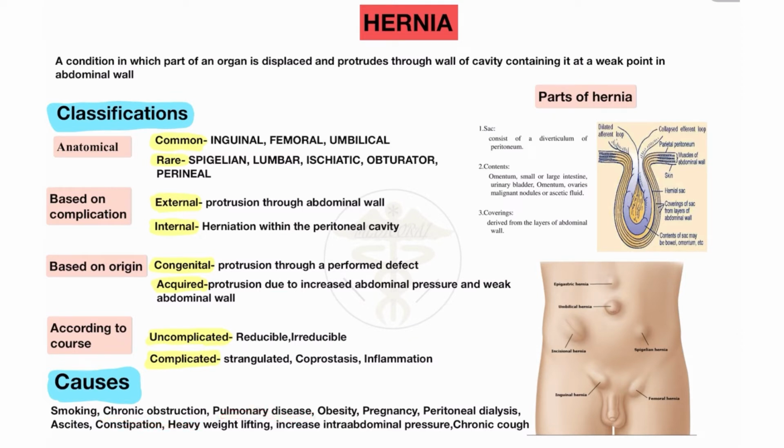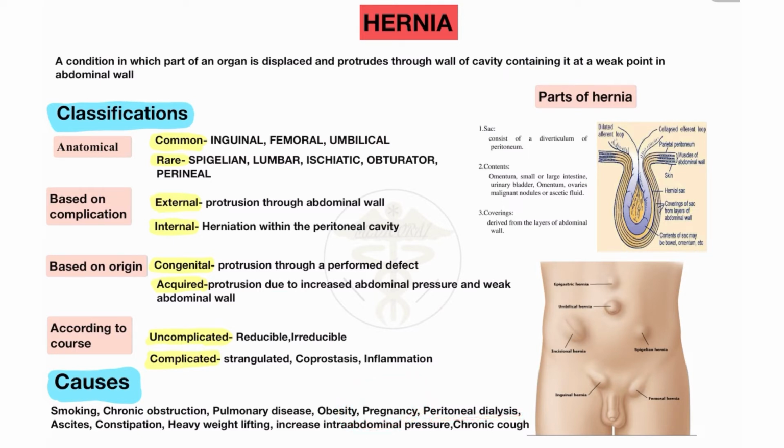Pulmonary disease, any pulmonary disease. Obesity and pregnancy are also causes of hernia, because, as you all know, obesity and pregnancy cause pressure in the abdominal cavity. When pressure in the abdominal cavity increases, it causes protrusion of the abdominal contents, which causes the hernia. In pregnancy, the size of the abdomen increases, which puts pressure on the abdominal wall and causes hernia.